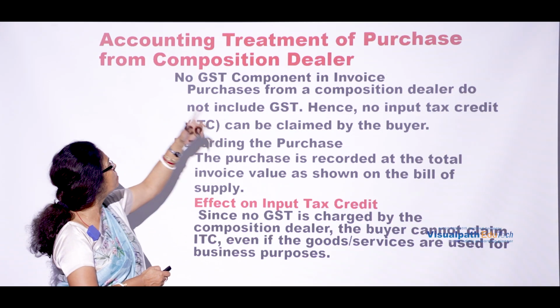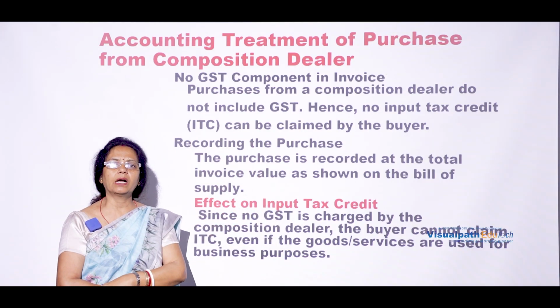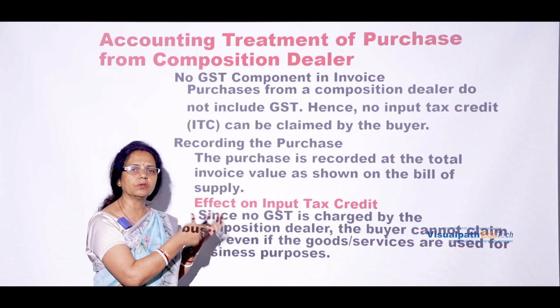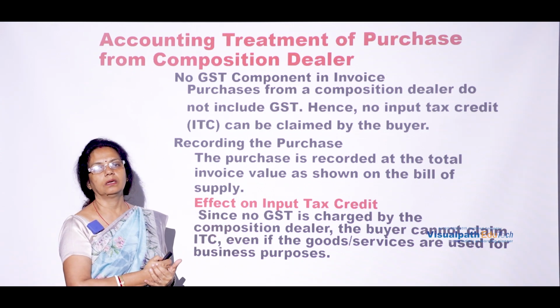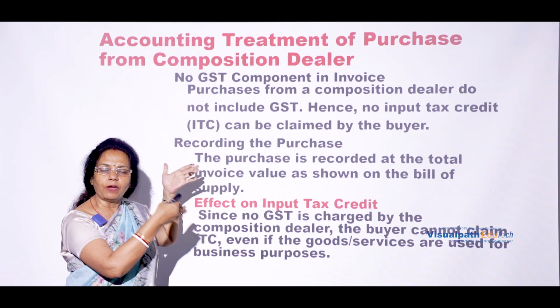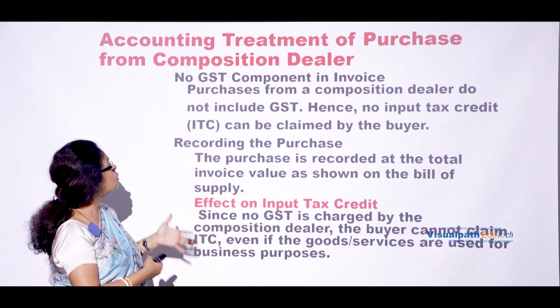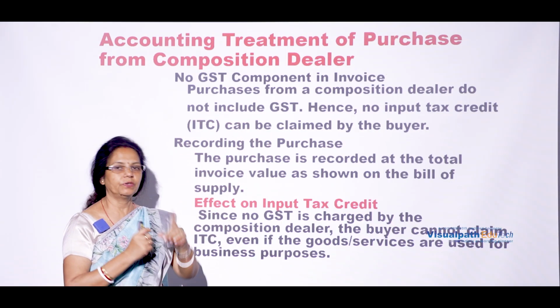So, accounting treatment of purchase from a composition dealer. We have studied about the accounting treatment, so in this case also we have to study composition dealer accounting. What are the key factors included here? First of all, no GST component in the invoice.